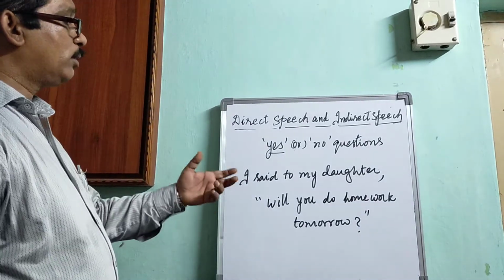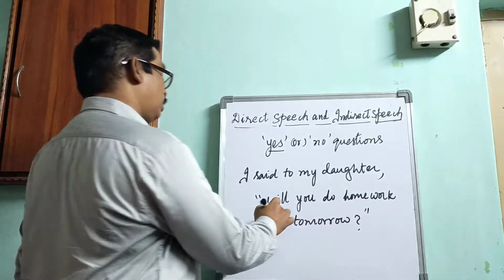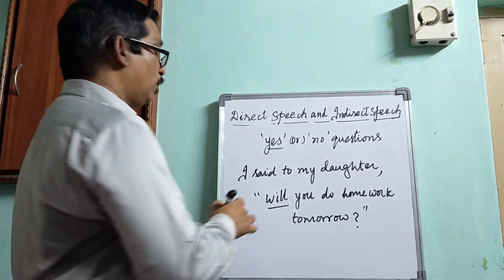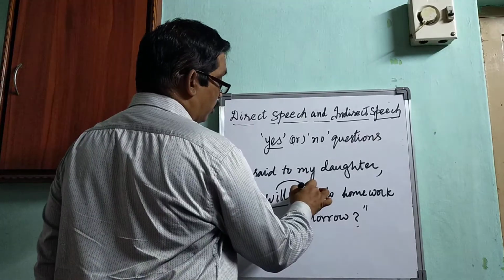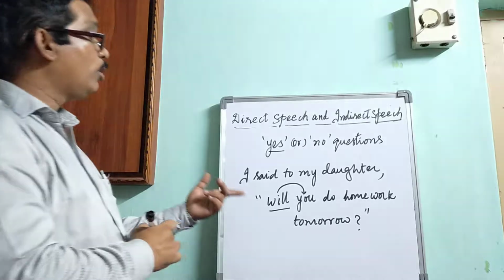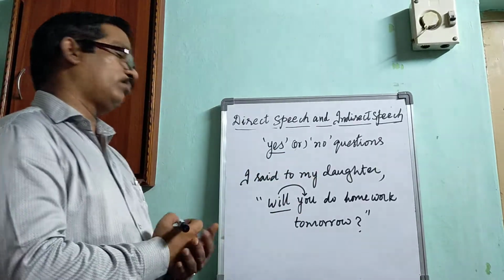Here this is a yes or no question, because the question starts with the helping verb will. It should be followed by the subject you, whether it be a pronoun or noun. So, will you do homework tomorrow?